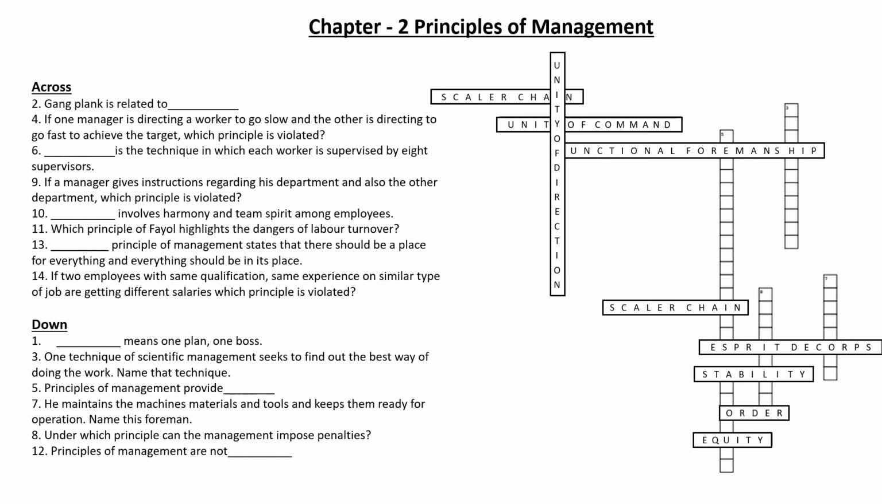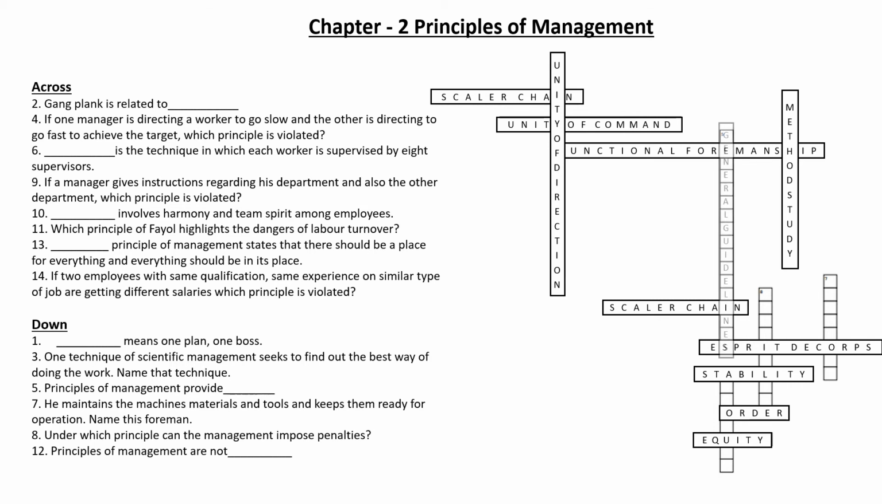Number 3, one technique of scientific management seeks to find out the best way of doing the work. So this is a technique. Which is this technique which tells us that there is one best method to do a work? It is method study.